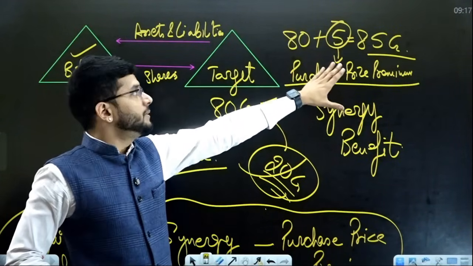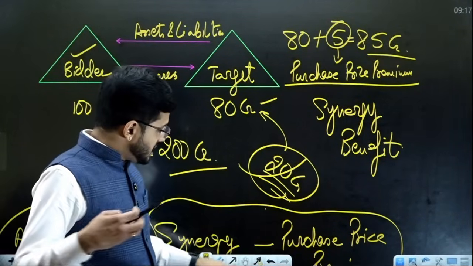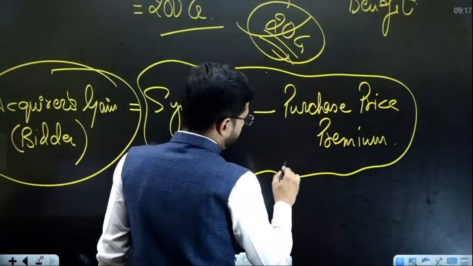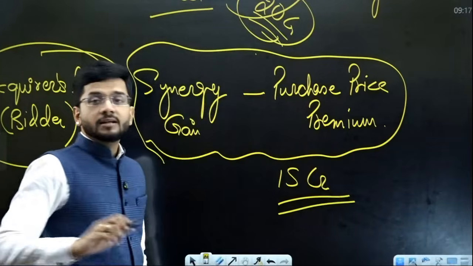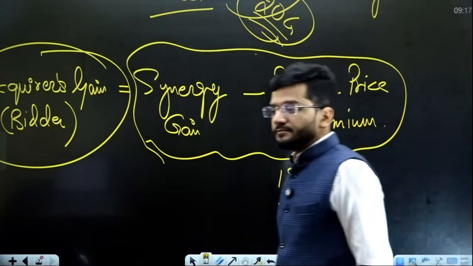So this is a loss to the bidder company, 5 crore rupees. This is a gain to the bidder company, 20 crore rupees. So the net gain earned by the bidder company in our case is 15 crore rupees. This is the acquirer's gain or bidder's gain.